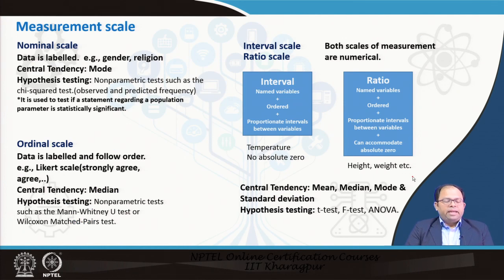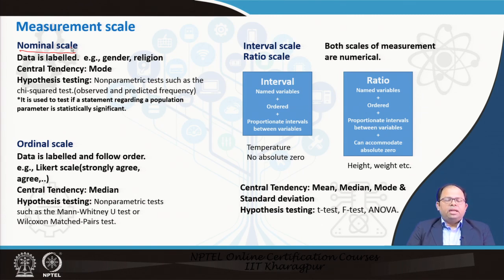So data needs to be measured. There are different measurement scales. We first have the nominal scale, and in the nominal scale data is labeled, for example gender and religion. We can label the data as male or female, or in religion we can have different categories for each religion, and here we can measure the frequency of the data.